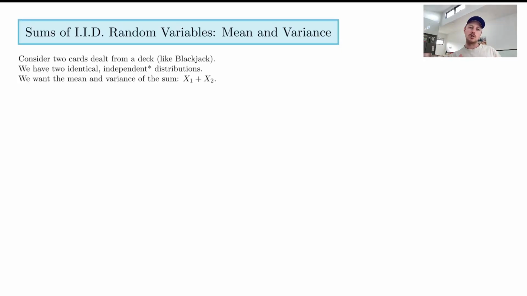And we're going to consider two cards being dealt from a deck like you would get in blackjack. Our question is, what is the expected value or the average that we would expect to see from the sum of those two cards if we added the value of the two cards together? And what kind of spread would we expect? That's what this video is going to answer. So let's, again, assume we have two identical independent distributions.